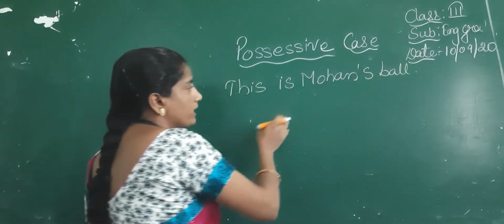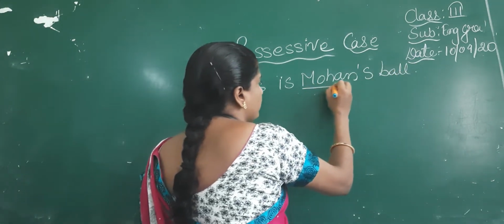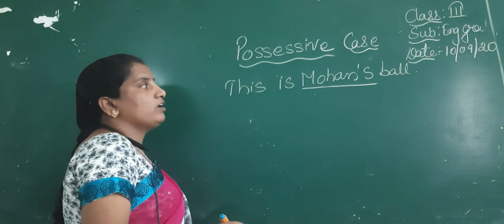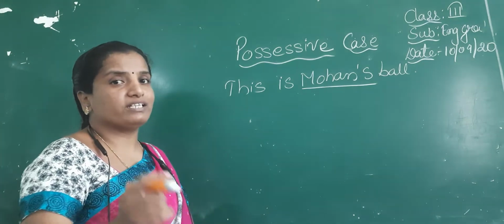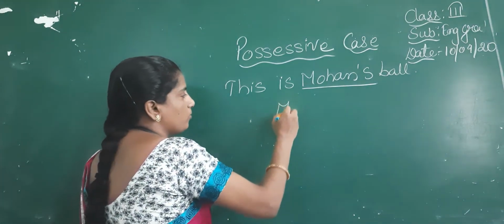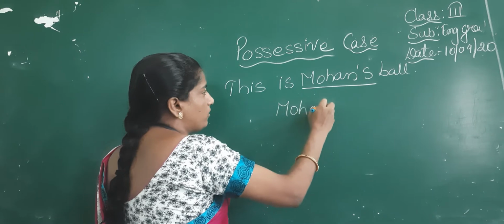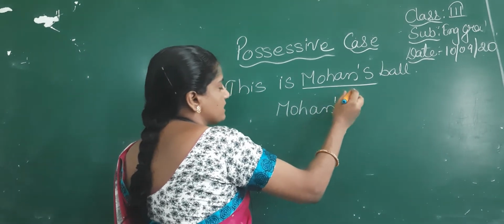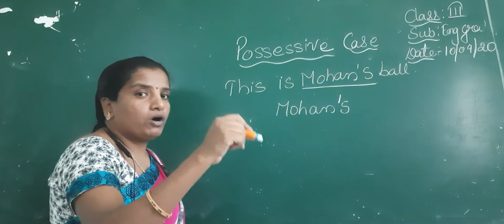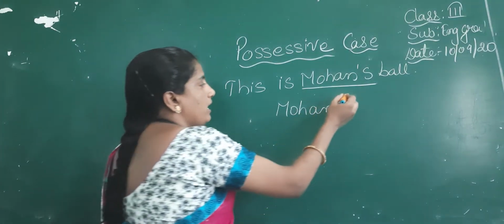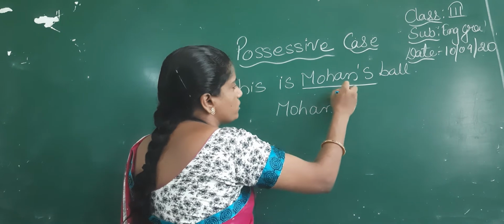I have underlined this word, Mohan's. What difference have you found here? Mohan's and a ball. It tells us about the ownership of the noun. So that ball belongs to Mohan.